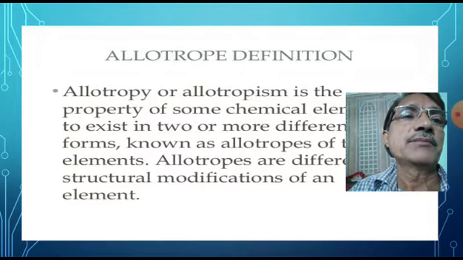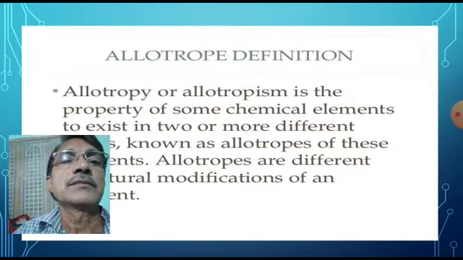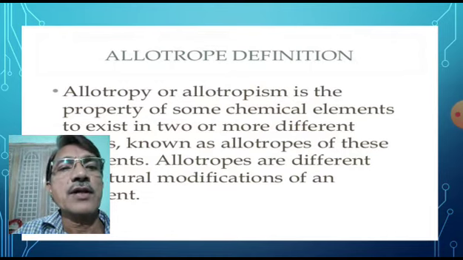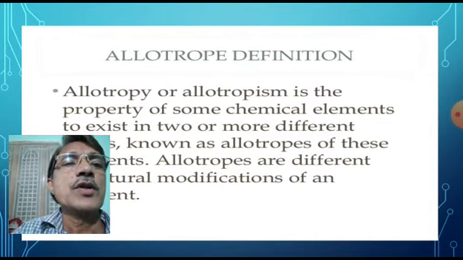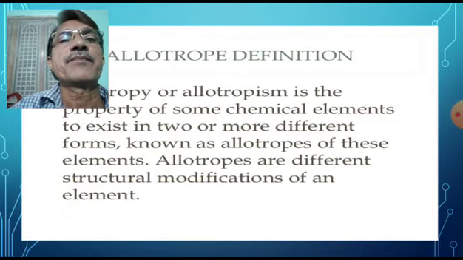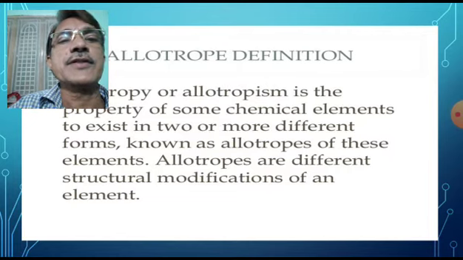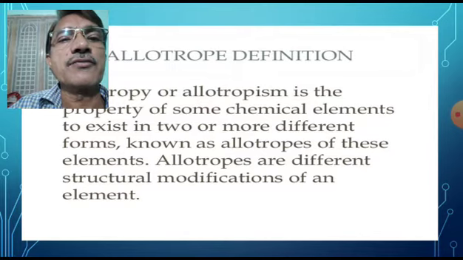Definition is given. Allotropy or allotropism is the property of some chemical elements to exist in two or more different forms known as allotropes of these elements. Allotropes are different structural modifications of an element.